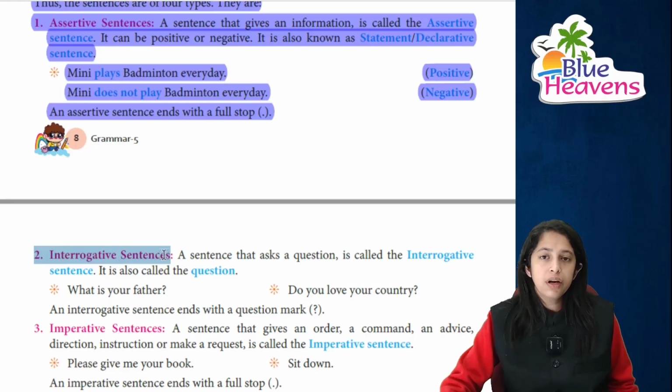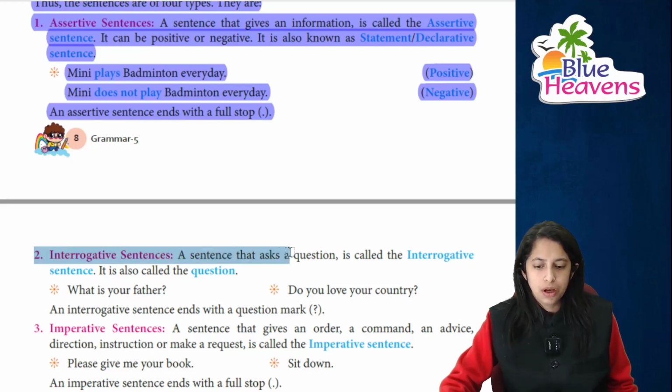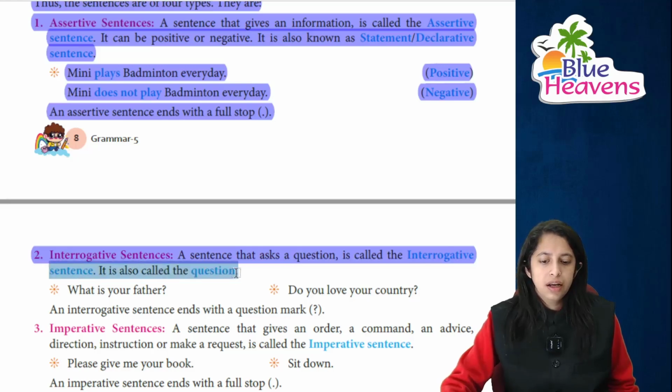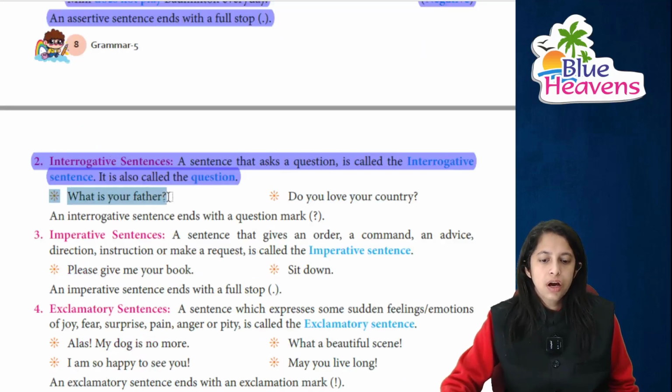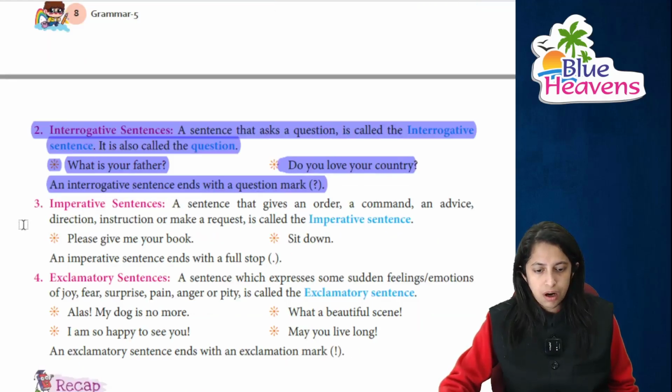Moving on to the interrogative sentences, where we ask questions. A sentence that asks a question, we call an interrogative sentence, and it is also called a question. For example, what is your father? This does not mean who your father is, but what your father does. Do you love your country? An interrogative sentence always ends with a question mark, right?